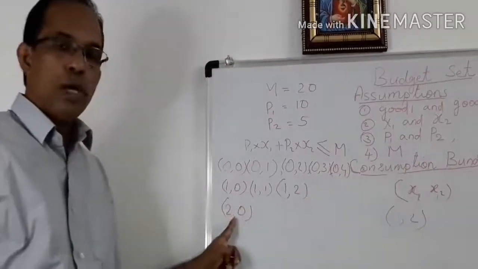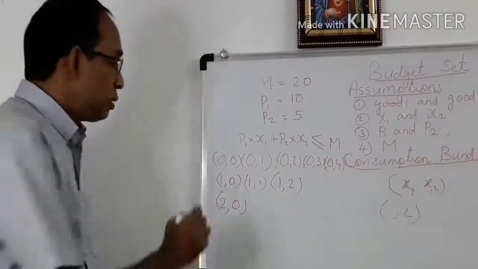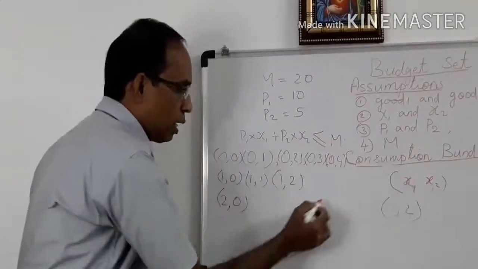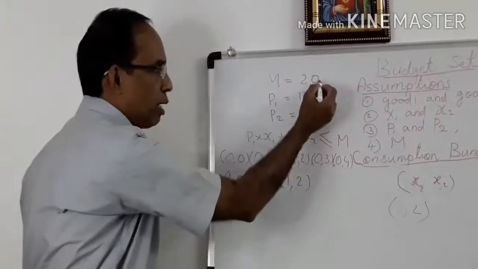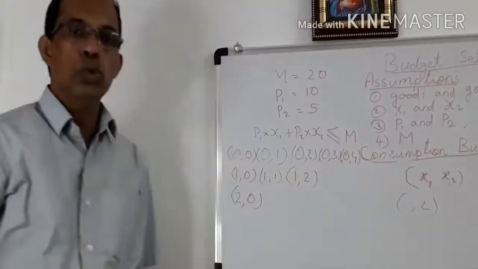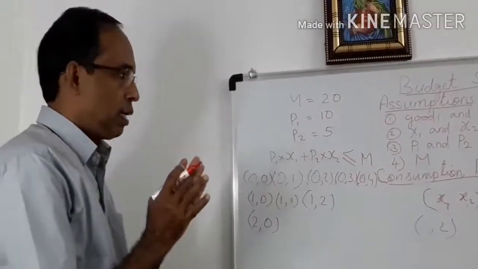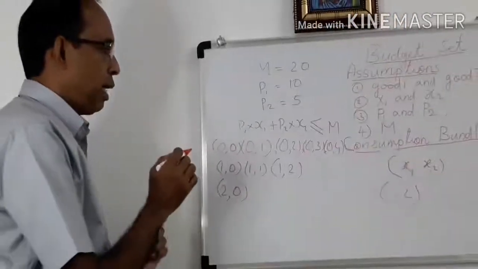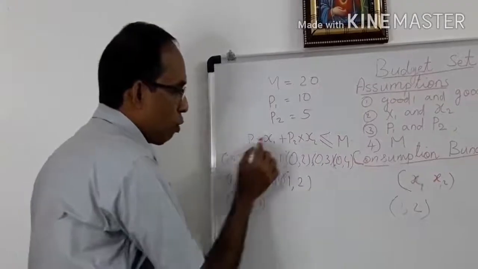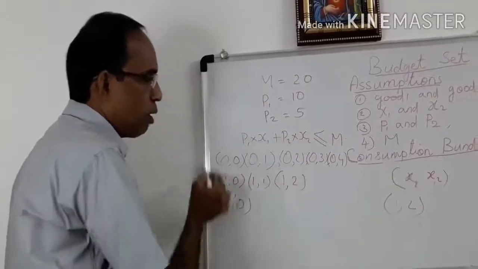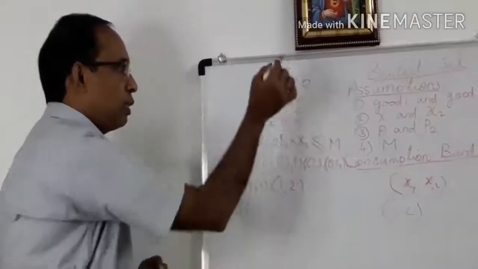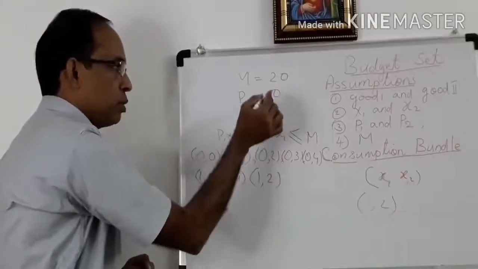This also he requires 20 rupees. But these are all the bundles available to him with the income and the prices of two goods. This is called the budget set. Once again I repeat, budget set is a collection of all bundles available to a consumer with his income and the prices of two goods.